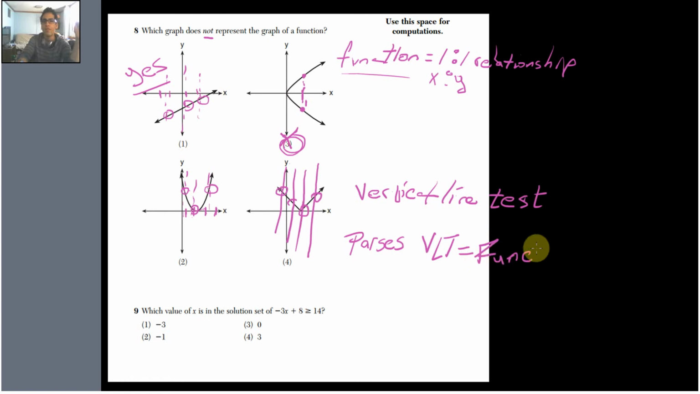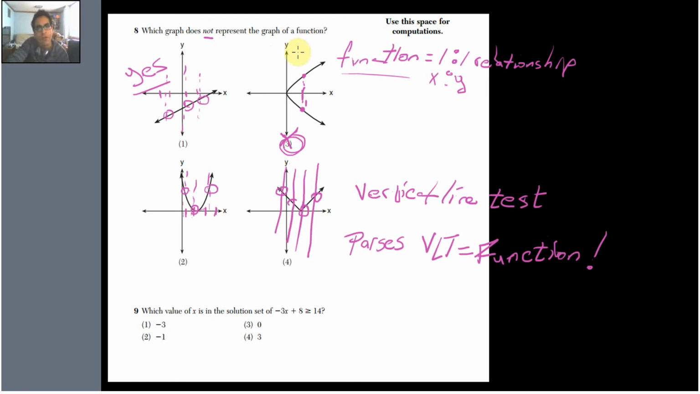So really, that's what it comes down to. If you're testing a function from a graph, all it comes down to is if you can pass a vertical line test. If you pass the vertical line test, it's a function, because every point on the graph is corresponding to 1. Just 1, not 2, not 3, but 1 y value. You see that?